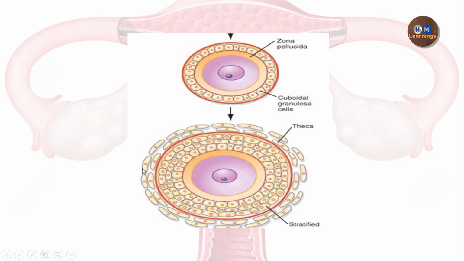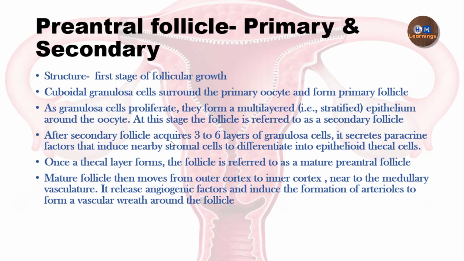These are the theca cells which get formed by the proliferation of the surrounding stroma cells. Once a theca cell forms, the follicle is referred to as a mature pre-antral follicle. So we have a primordial follicle, primary follicle, secondary follicle, then mature pre-antral follicle.